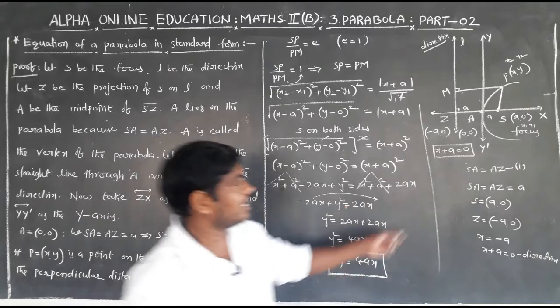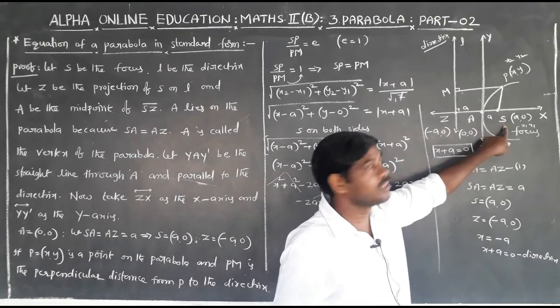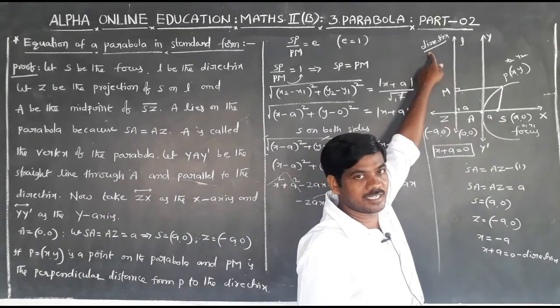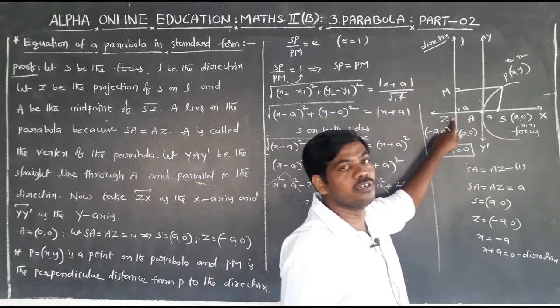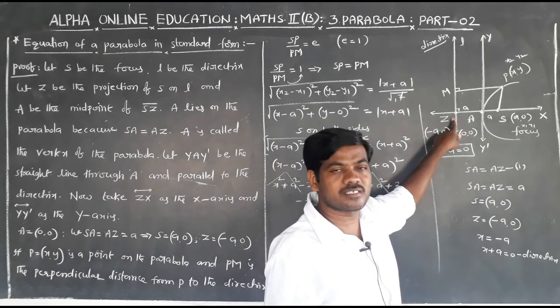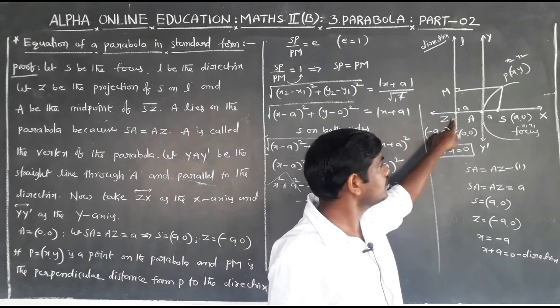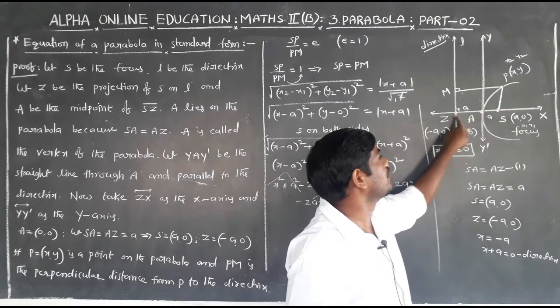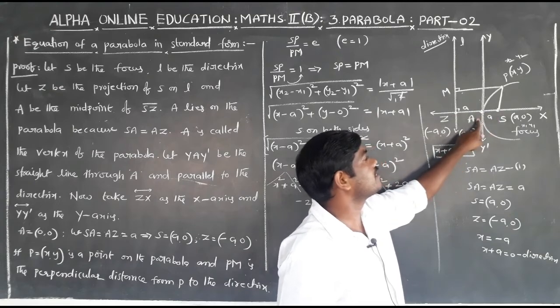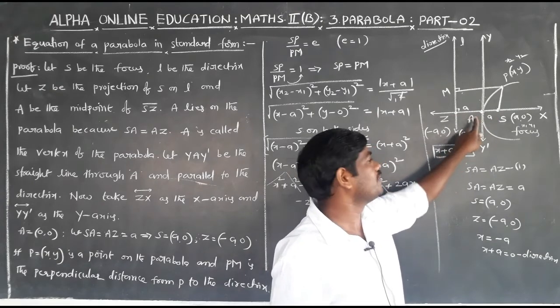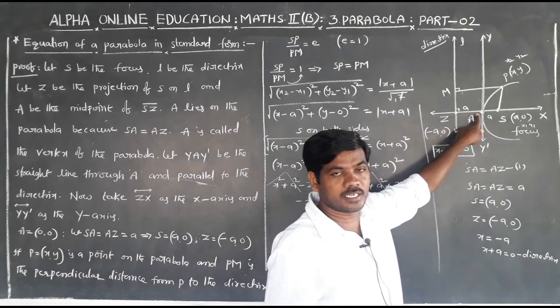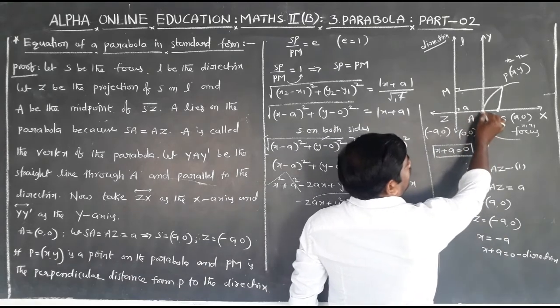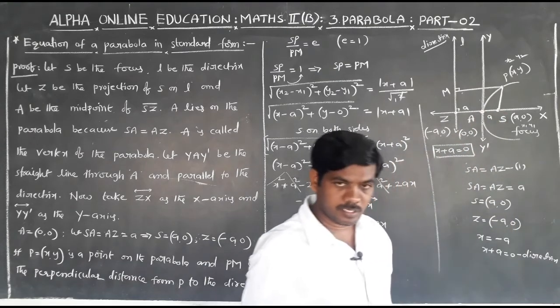Once again, let S be the focus, L be the directrix, and Z be the projection of S on L. Capital A is the midpoint of SZ. Here A is the vertex of the parabola.